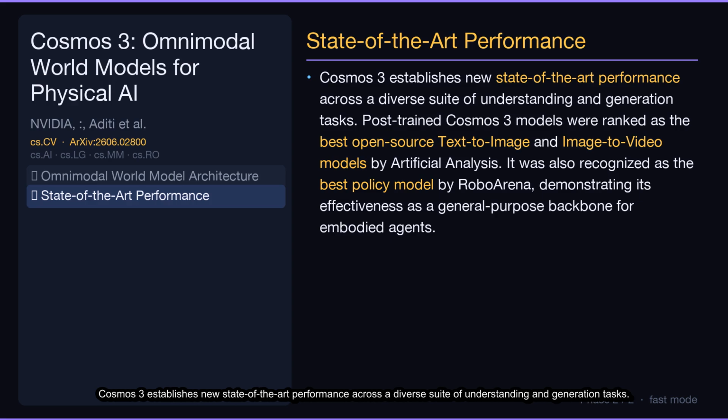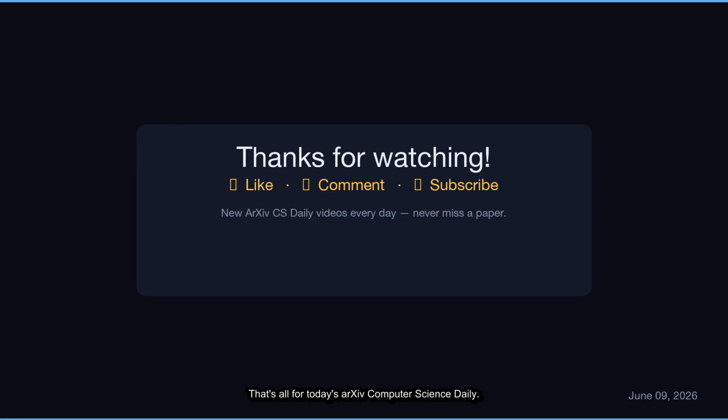Contribution 2. State-of-the-art performance. Cosmos 3 establishes new state-of-the-art performance across a diverse suite of understanding and generation tasks. Post-trained Cosmos 3 models were ranked as the best open-source text-to-image and image-to-video models by Artificial Analysis. It was also recognized as the best policy model by RoboArena, demonstrating its effectiveness as a general-purpose backbone for embodied agents. That's all for today's ArXiv Computer Science Daily.